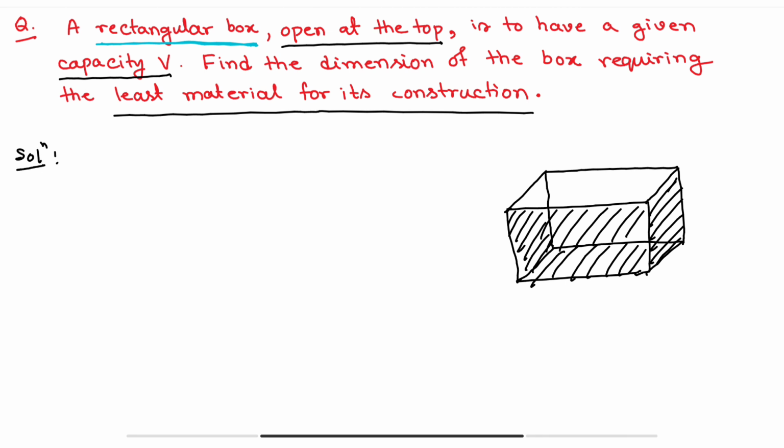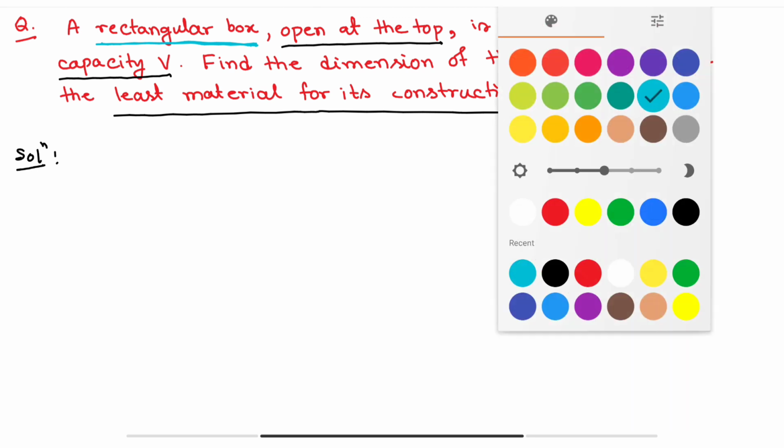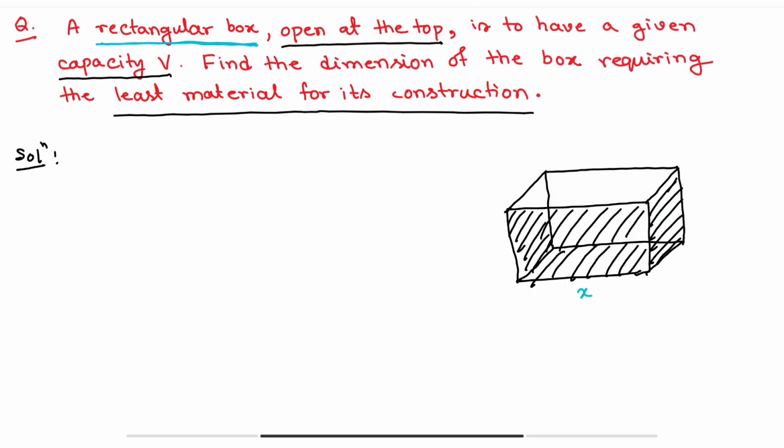Suppose for this box, let this length be x, the breadth be y, and the height be z. Clear? So x, y, z are length, breadth, and height.